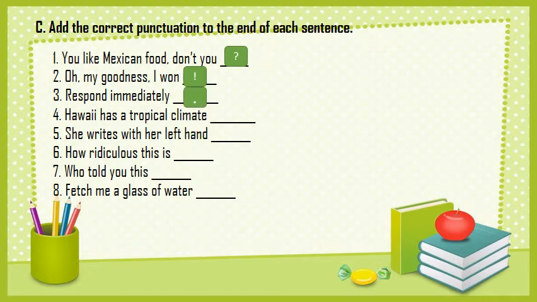4. Hawaii has a tropical climate. I'm telling about the climate or the weather in Hawaii. So I'm stating something. So it is a statement, then it must end with a period. Excellent. 5. She writes with her left hand. I'm telling something about her. Okay? So since I'm telling something, it is a statement, and the statement ends with a period.